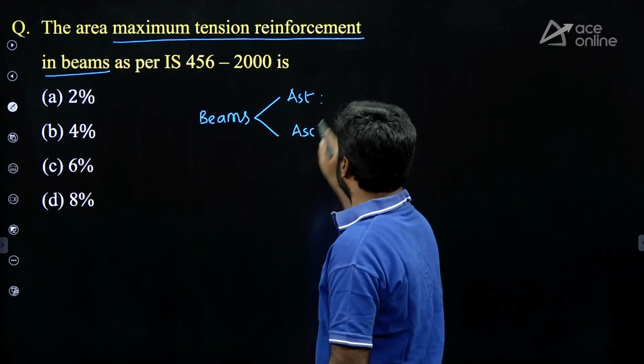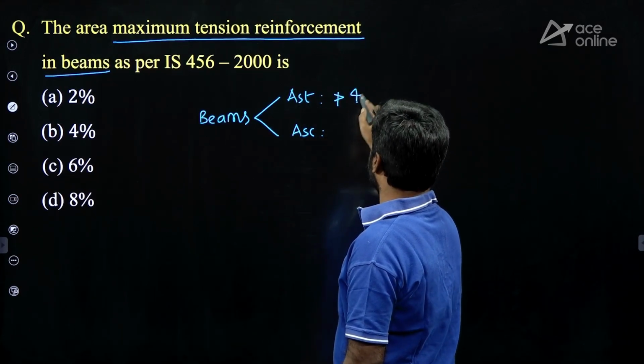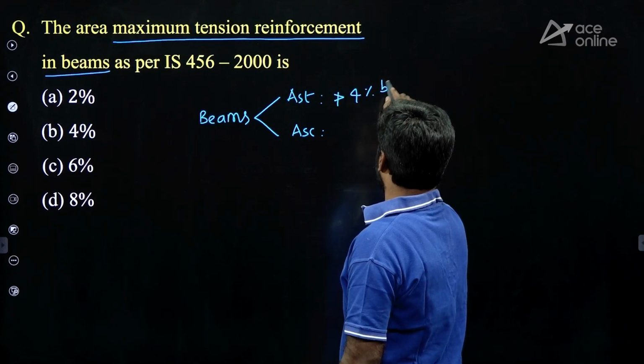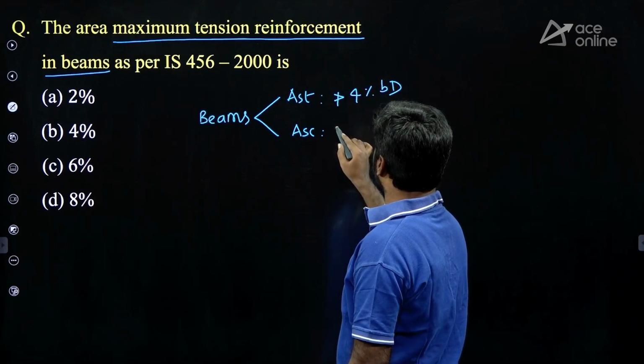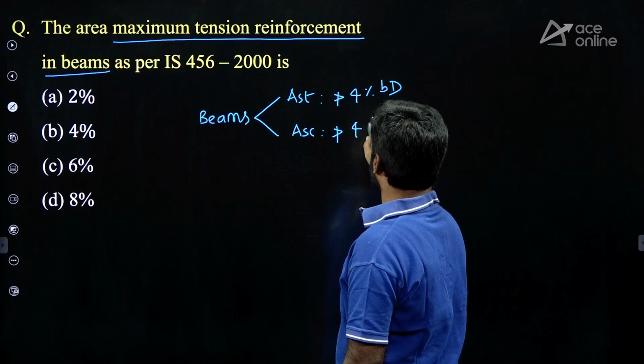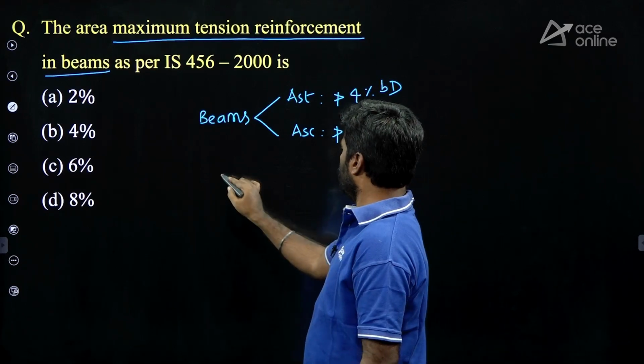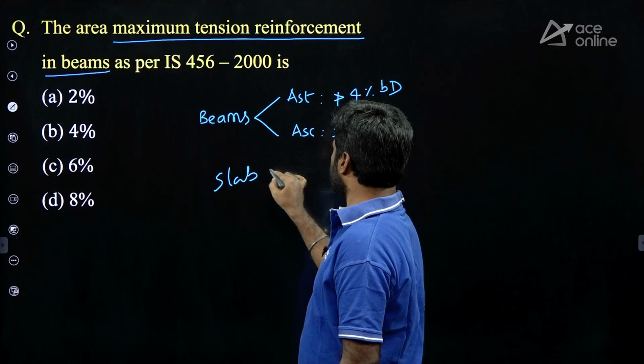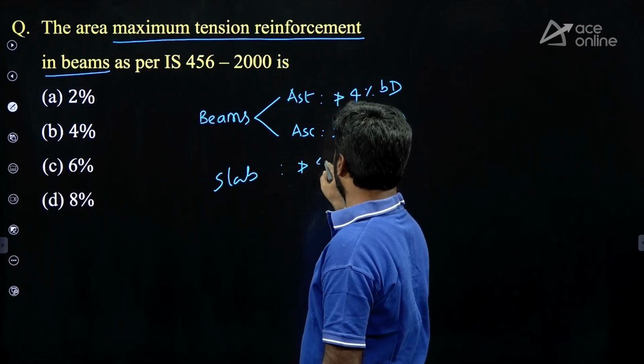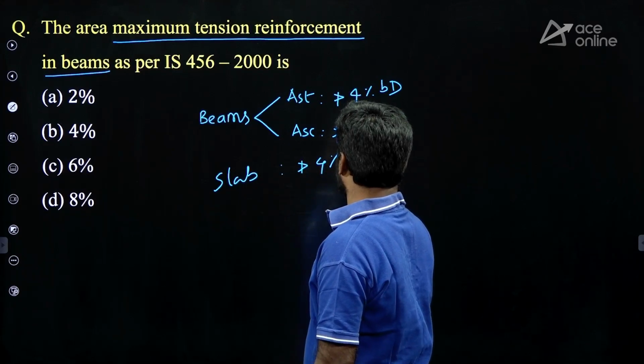Maximum tension steel should not be more than 4% of gross cross-sectional area. Even maximum compression steel should not be more than 4%. In slabs, maximum steel should not be more than 4% of gross cross-sectional area.